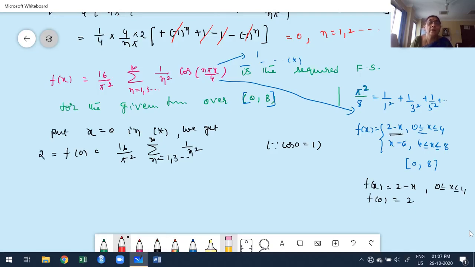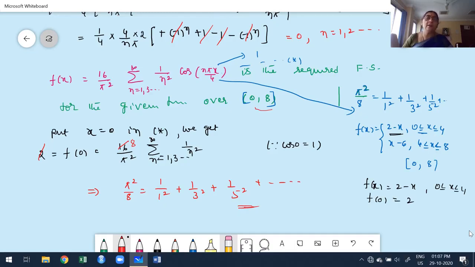Now I have to cancel 2 ones are 2, 2 eights are 16. Take cross multiplication. What do we get? Pi square by 8 equals, expanding this series, 1 by 1 square plus 1 by 3 square plus 1 by 5 square, etc. This is a way to deduce the required result from the corresponding Fourier series. You compare that and choose a suitable value, but you can't take any value haphazardly. That value must be in the given interval. Only then is it possible to put that particular value for x.